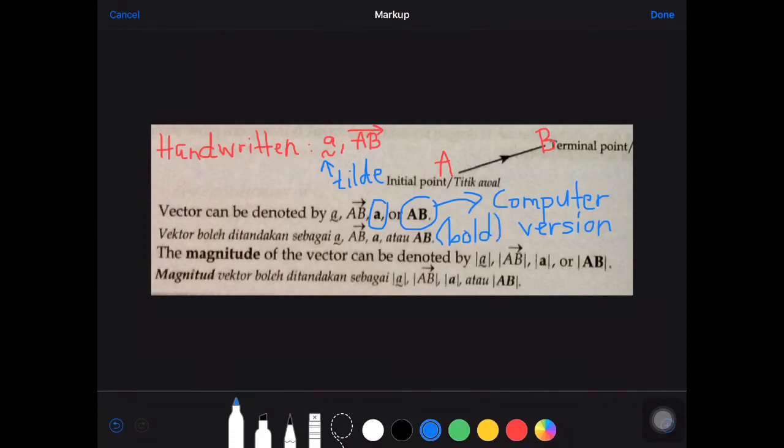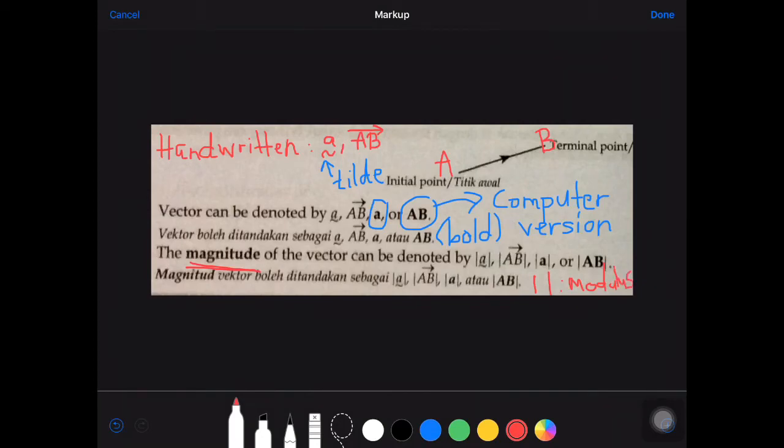Alright, now we have the magnitude of the vector. If you look at the 2 vertical lines there, they are called modulus. The 2 lines that you see around your vector are called modulus. So it will be like modulus A, modulus AB. This is to find the magnitude of the vector.